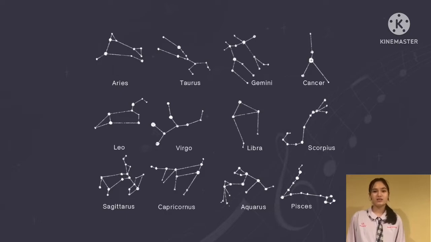A constellation is the area in a particular portion of the sky in which a group of stars form an outline that symbolizes an animal, mythological person, or an object. In different countries of the world, people see different shapes in these constellations than in other countries do. The 12 zodiac signs are Aries, Taurus, Gemini, Cancer, Leo, Virgo, Libra, Scorpio, Sagittarius, Capricorn, Aquarius, and Pisces.